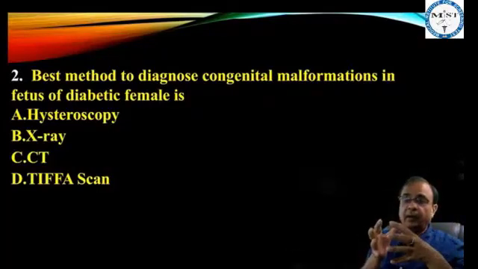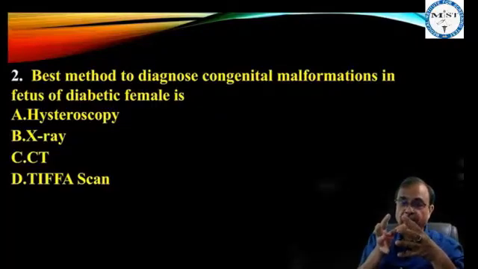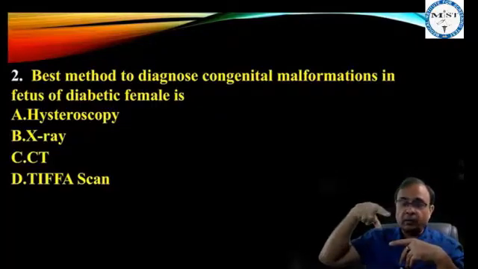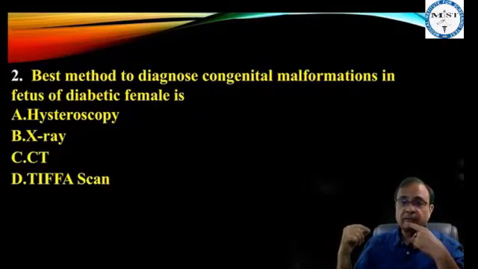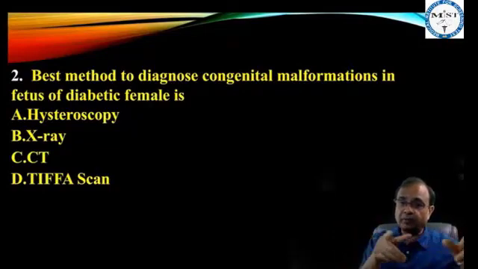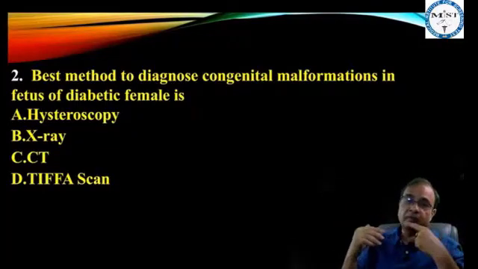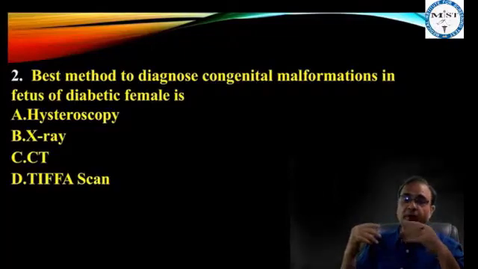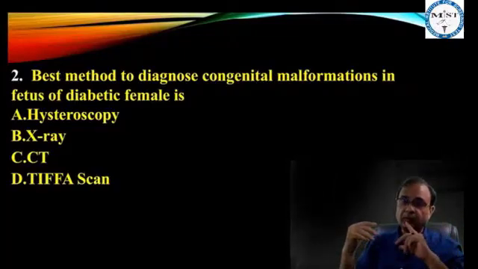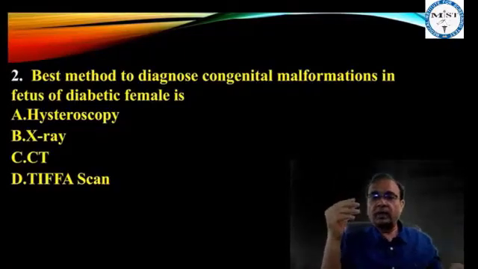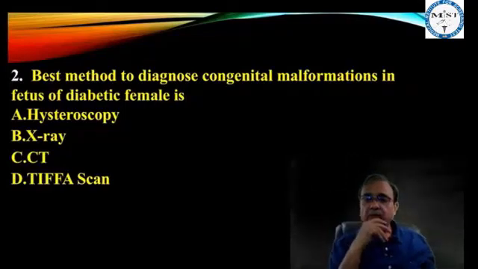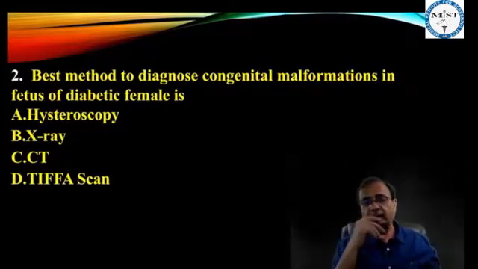Let us decide how much was the level of plasma glucose, particularly during 3 to 8 weeks of pregnancy, because most of the systems develop between 3 to 8 weeks of pregnancy. So for congenital malformations to occur, plasma glucose has to be high, particularly between 3 to 8 weeks of pregnancy.